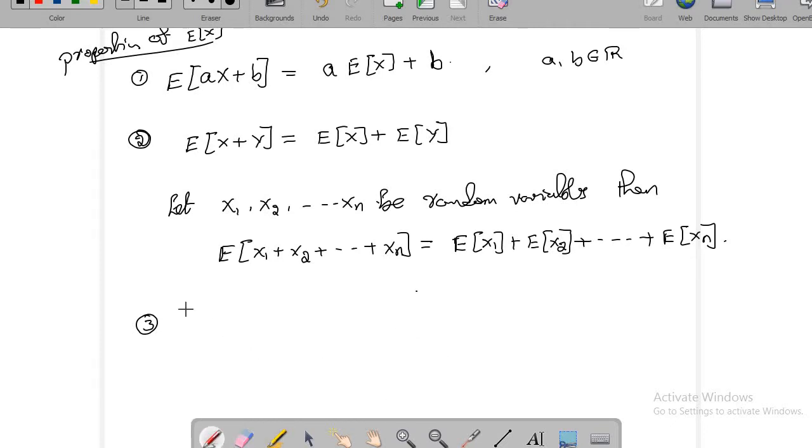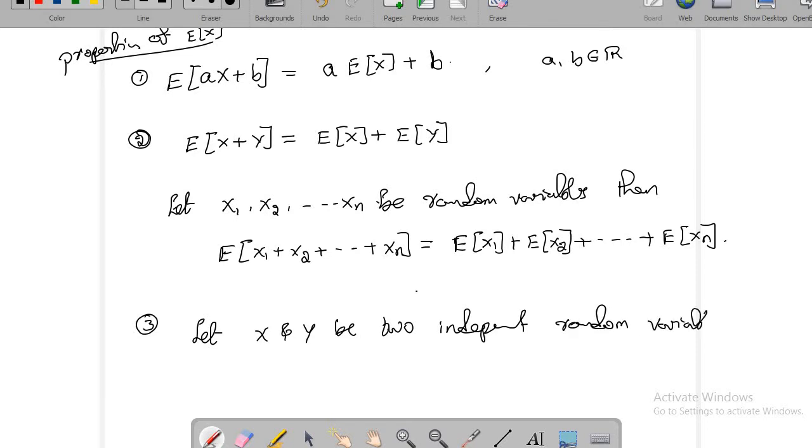So let me write, let x and y be two independent random variables, then expected value of x into y, this will be same as expected value of x into expected value of y.